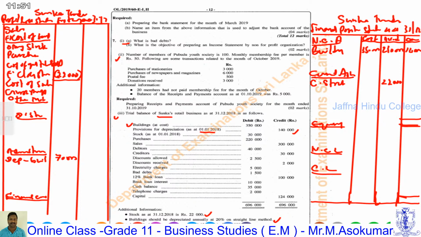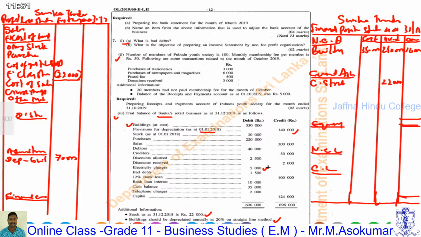The trial balance shows electricity charges of 5,000. This is paid by cash. When we make the payment for this electricity, at first record it in the cash book as primary, then debit electricity charges to complete the double entry. Therefore, the double entry is electricity charges account debit, cash account credit. After completion of this double entry, the electricity charges account is listed in the trial balance.